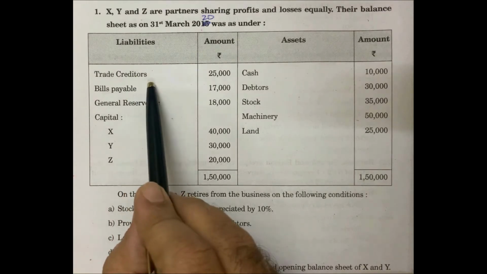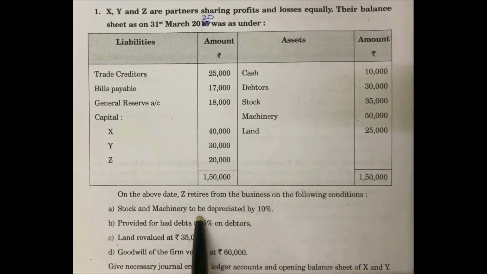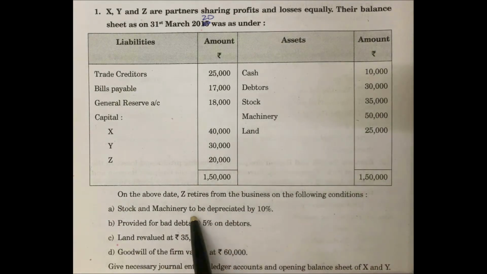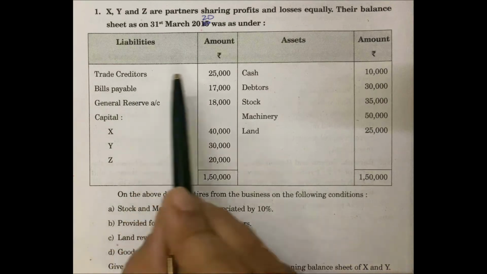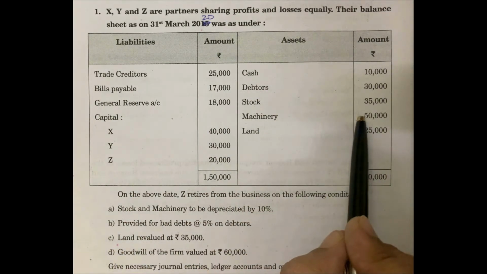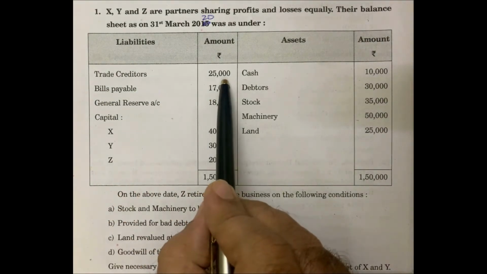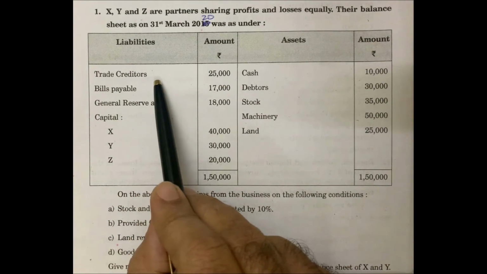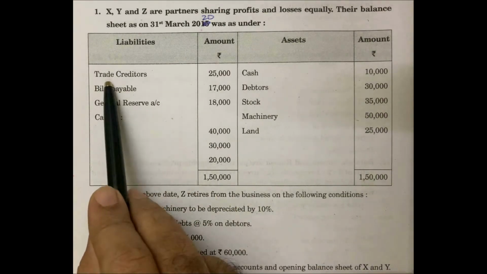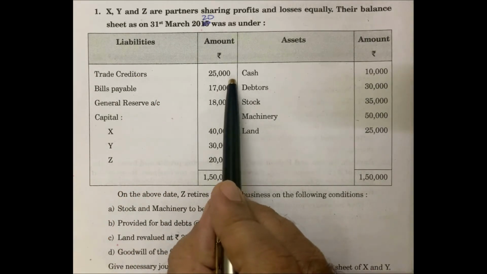If there is any adjustment related with a liability or asset, by considering that adjustment, we have to show that value in the new balance sheet. If there is no adjustment related with any liability or asset, then that amount as it is we have to show in the new balance sheet. Liability side, trade creditors 25,000 rupees. Related to trade creditors, there is no adjustment here. Therefore, in the new balance sheet, trade creditors amount 25,000 rupees as it is we have to show.